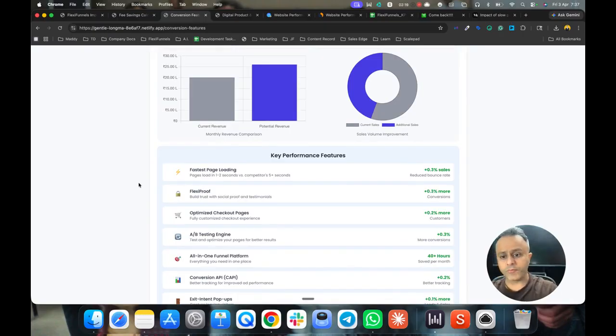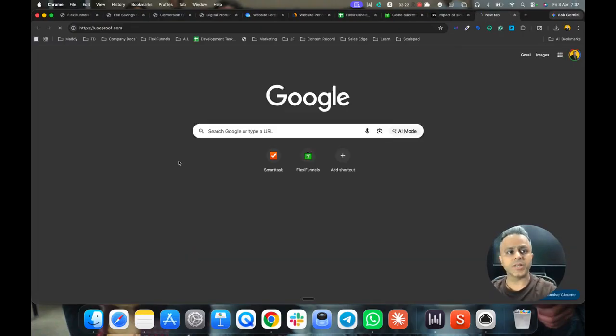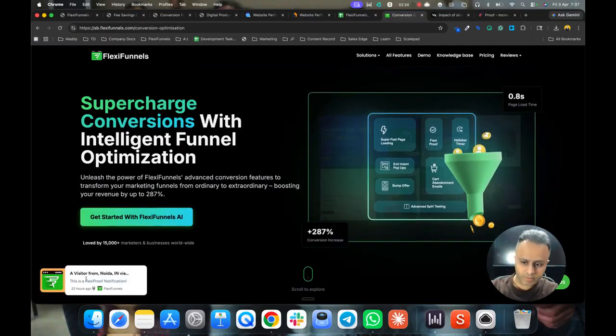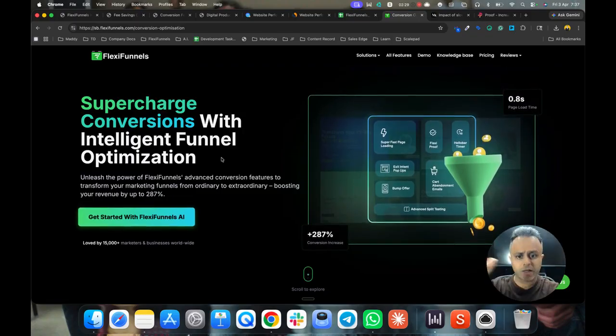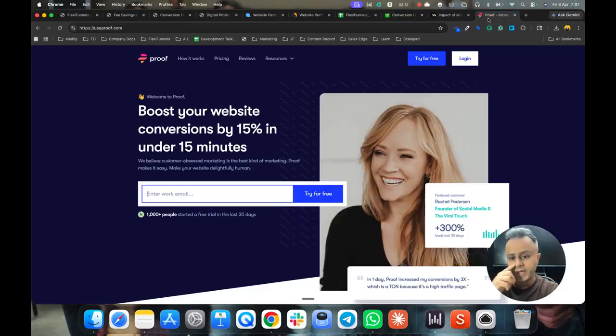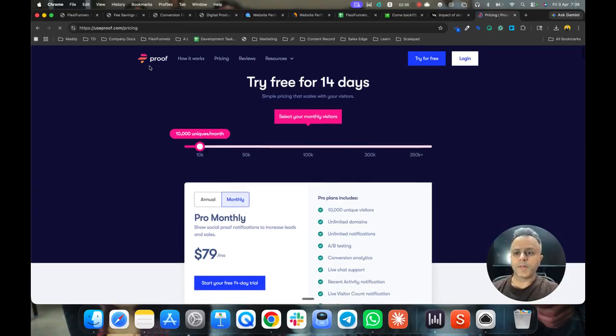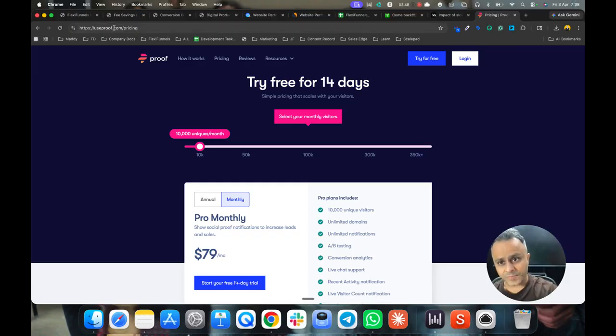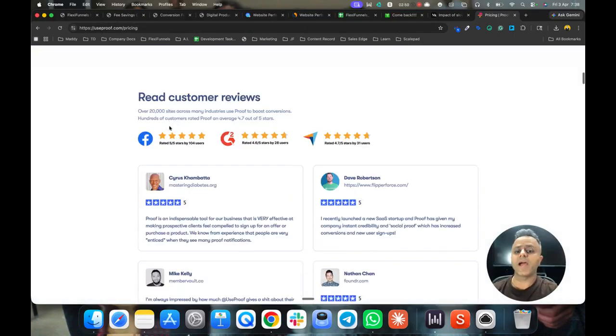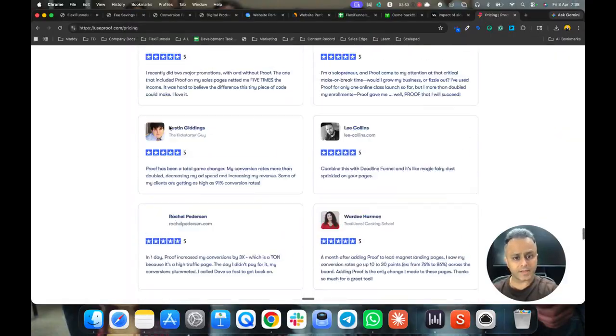Similarly, we have FlexiProof. FlexiProof is these notifications, in which you see Saurabh has purchased, Karthik has purchased, Rahul has purchased. Let's have a look at this. People pay for these platforms separately. People pay to companies like UseProof. For just 10,000 unique visitors, you pay $79 per month. The monthly price of FlexiFunnels is less than just this, which is a simple feature that we have inside FlexiFunnels. And this is a good company.